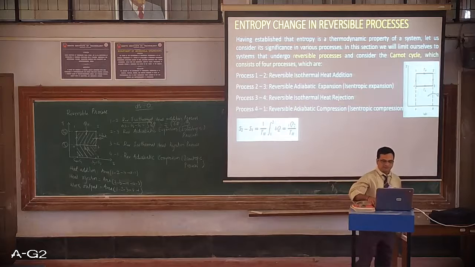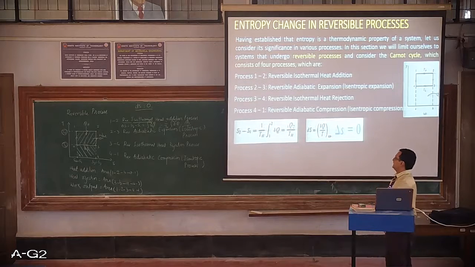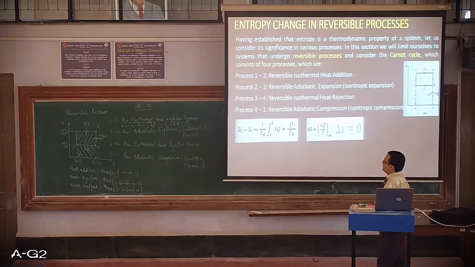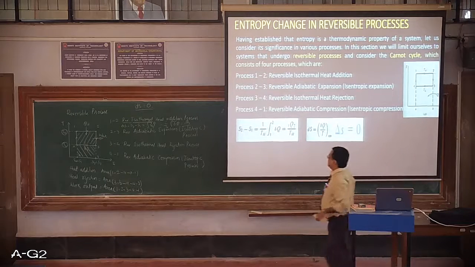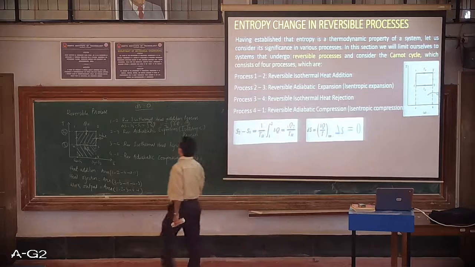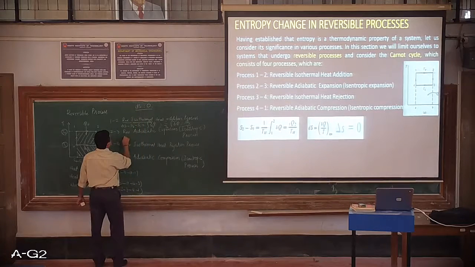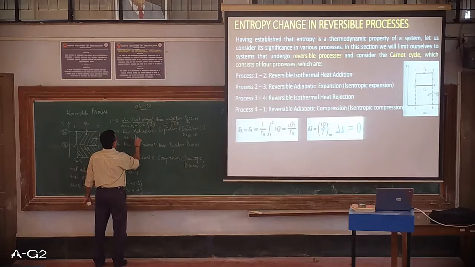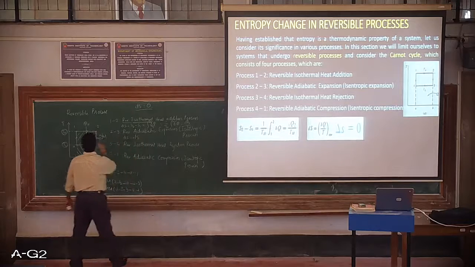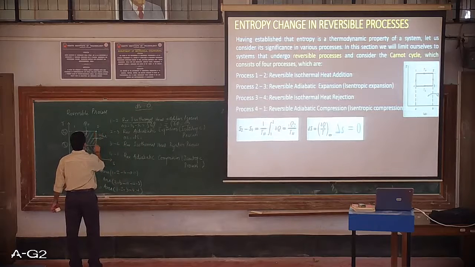Next one is for reversible adiabatic expansion, which is called an isentropic process. As mentioned here, the simple expression that I'd be using is delta S, or dS, is equal to the final point minus the initial point.